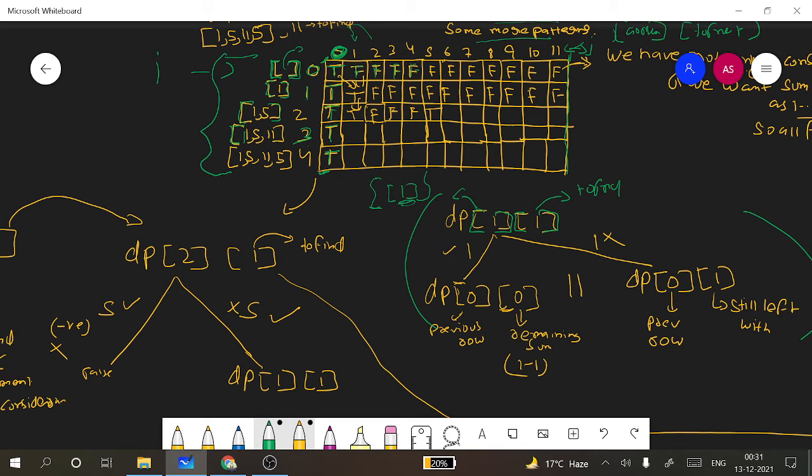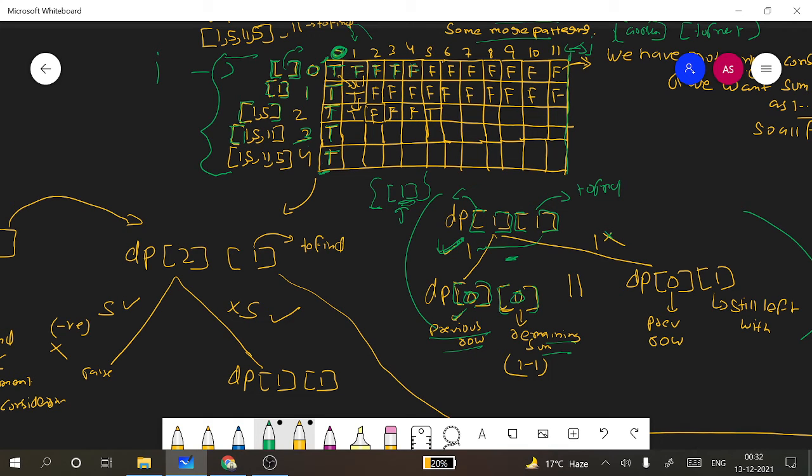So we can either consider or not consider this element in the array. If we have considered this, we'll go to the previous state, which is i minus 1, and we'll subtract the considered element from toFind, which will be 0 in our case. So we'll be going to this dp of 0, 0, which is our previous row, and the remaining sum.